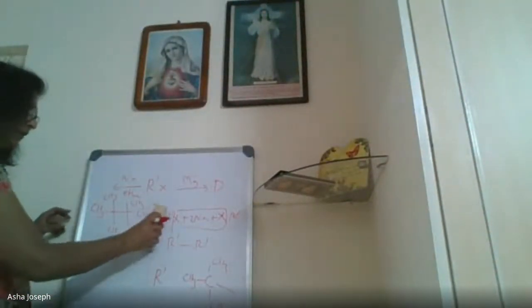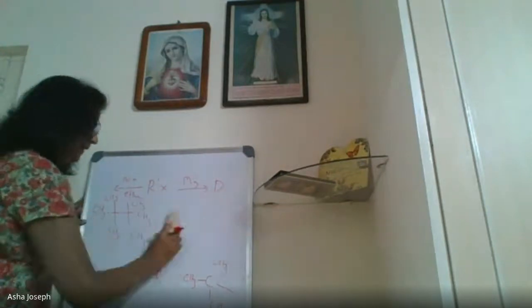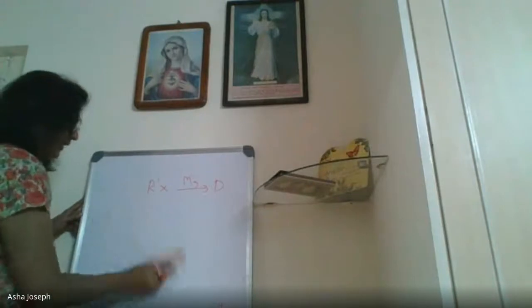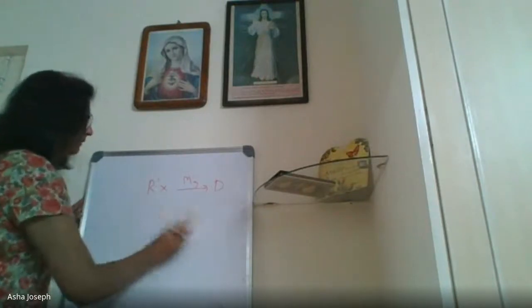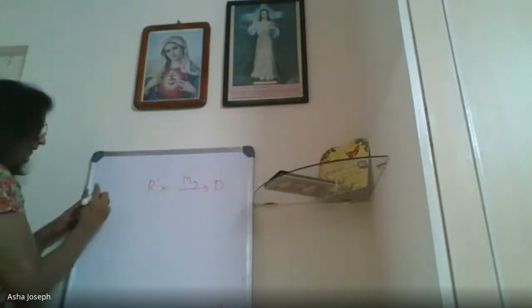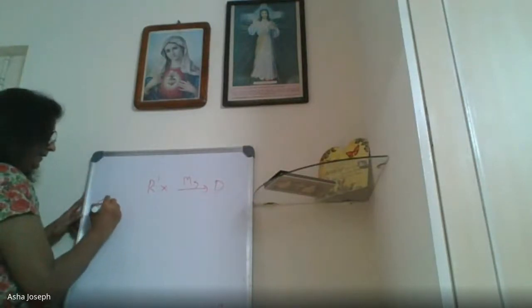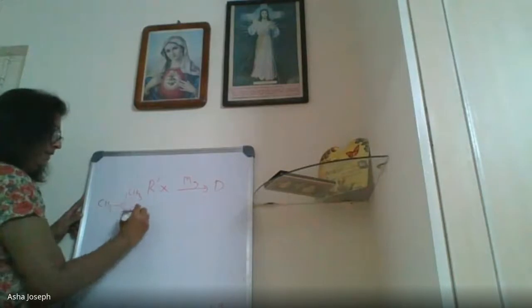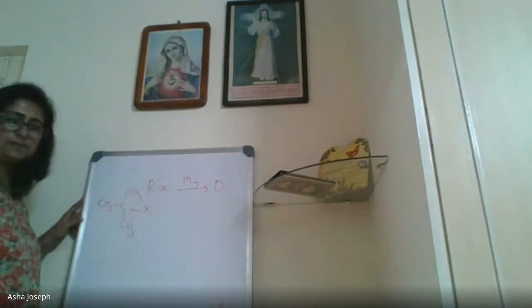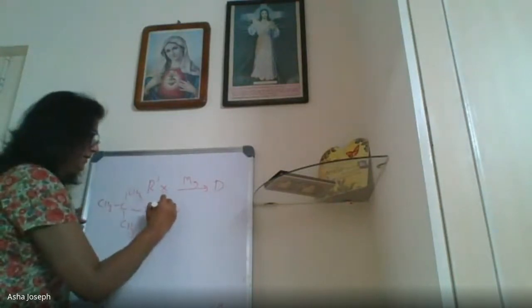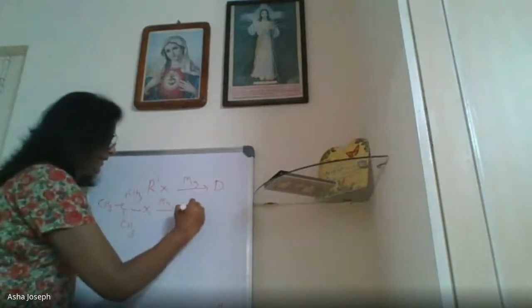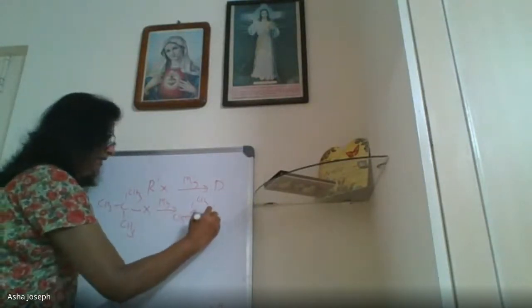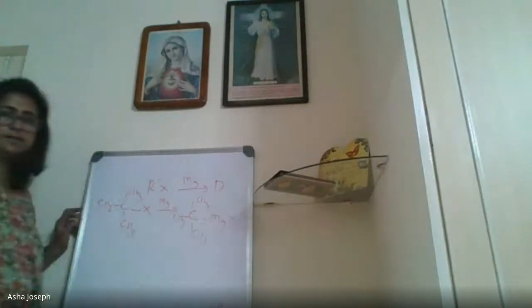Okay, so the second part, this part, I will write now. This I will rub it off. So we will do the right side because R dash we got. Now we will write the next. R dash is CH3, C, CH3, CH3. So this compound is R dash X and with the magnesium we will get a D. D is CH3, CH3, CH3, C, MgX, Grignard reagent.